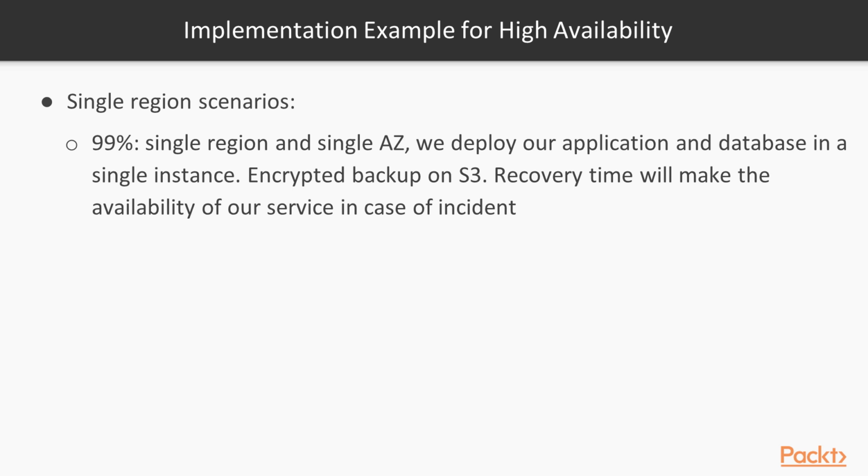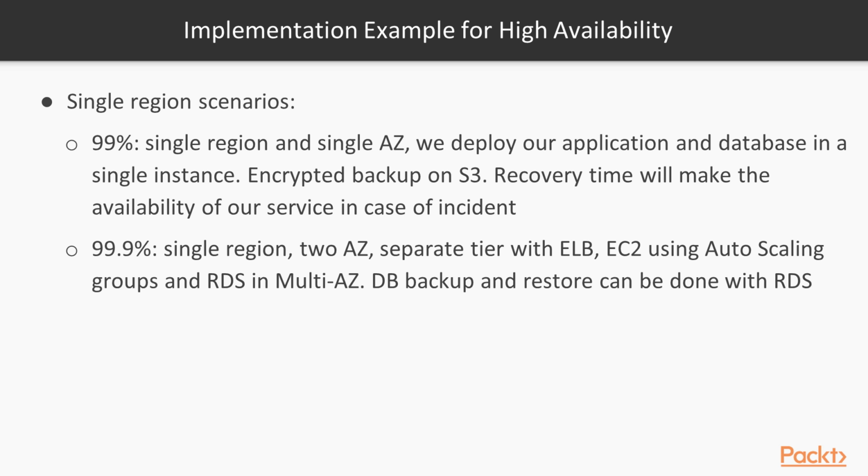We have just a single point of failure, like a single availability zone, a single region, and everything in a single instance, etc. 99.9 is also in a single region, but using two availability zones. So we can separate the tier with ELB, and the EC2 instances using autoscaling groups to scale horizontally when needed.